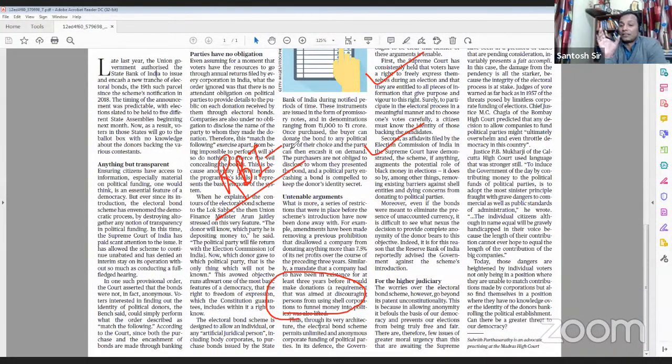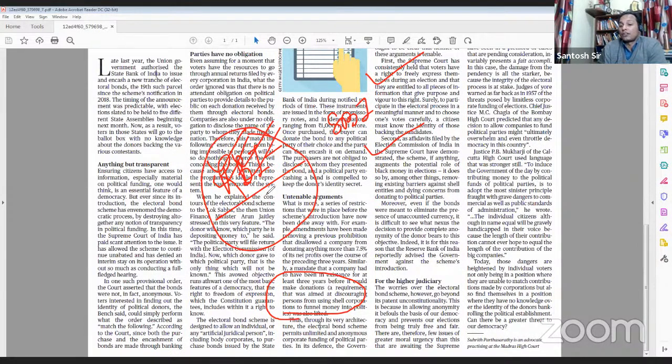Only one bank is mandated to sell these electoral bonds, and that is SBI. You can only buy from SBI. The RBI said that it should be given the responsibility to issue electoral bonds, not SBI. That was the first point of the RBI.